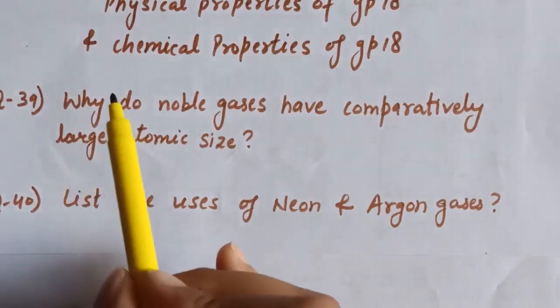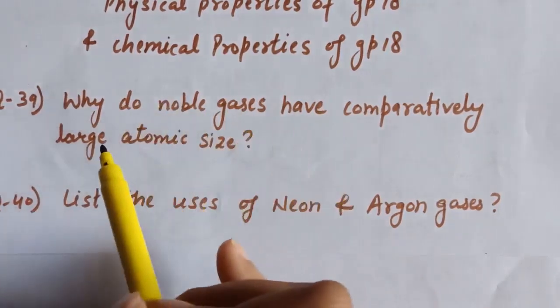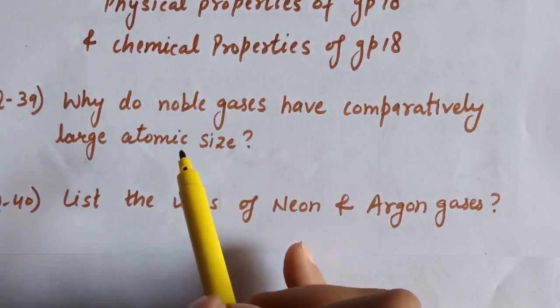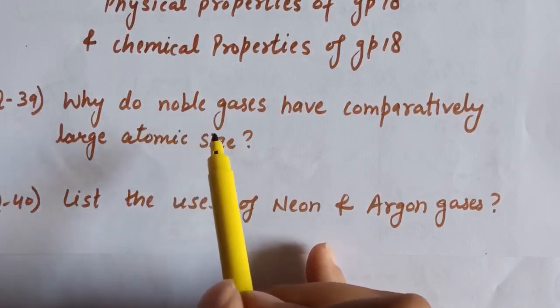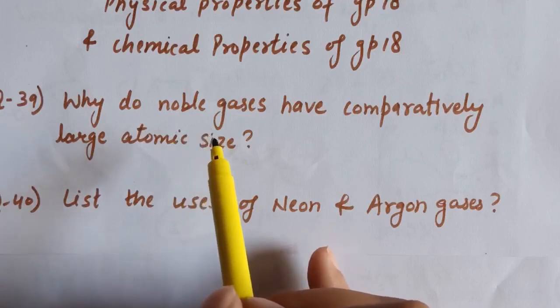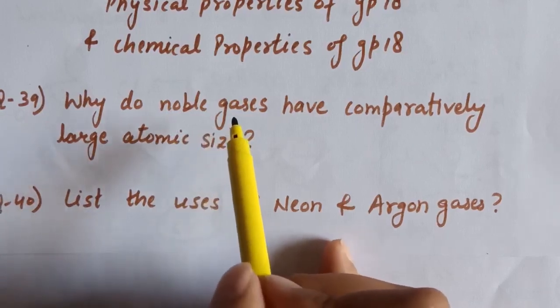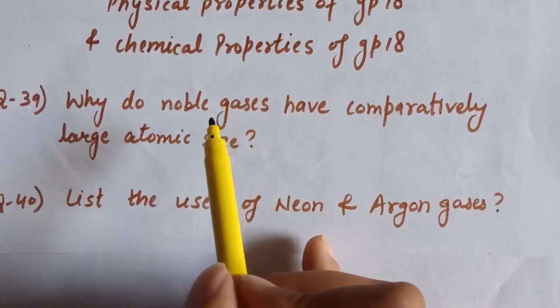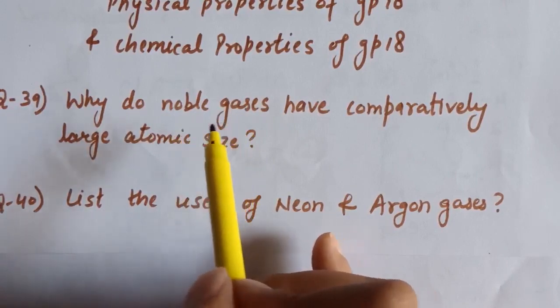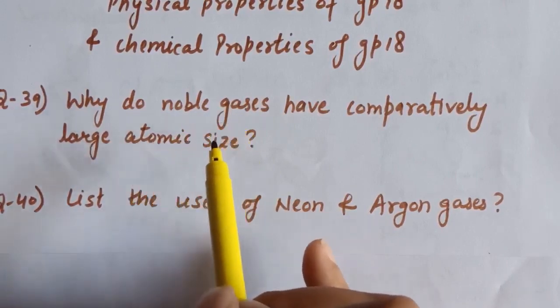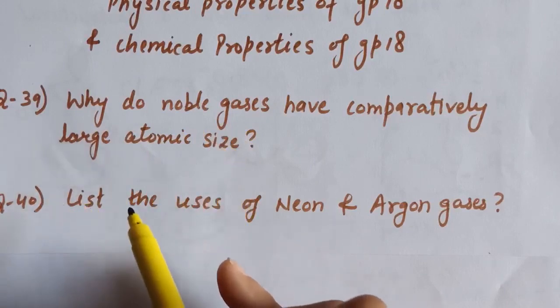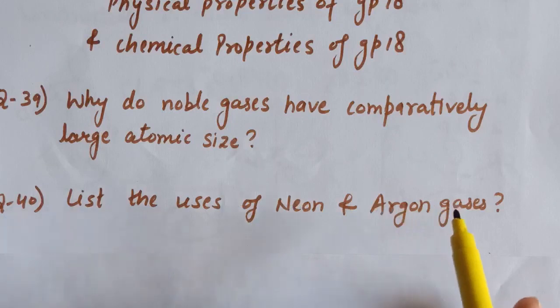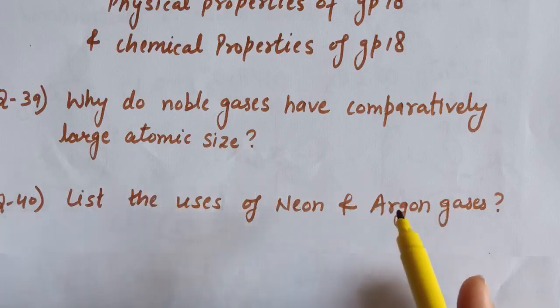Next question is, why do noble gases have comparatively larger atomic size? And the answer is, noble gases have only van der Waals radii while others have covalent radii. As van der Waals radii are larger than covalent radii, that is why noble gases have comparatively larger atomic size. So this is question number 39. Next question is, list the uses of neon and argon gases. This we discussed in lecture number 12.